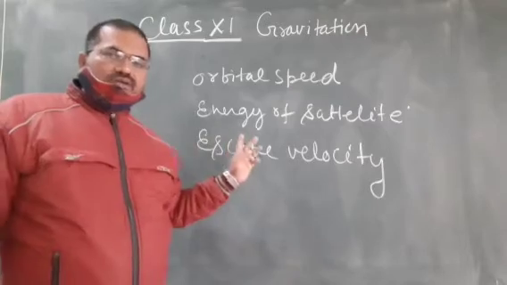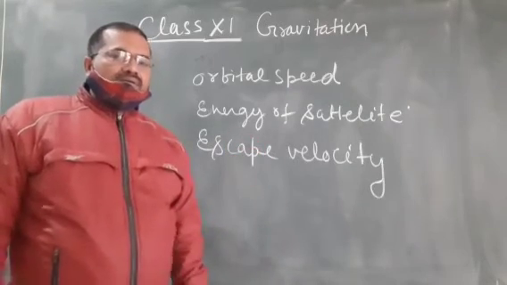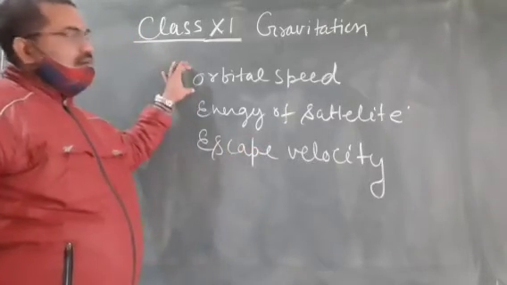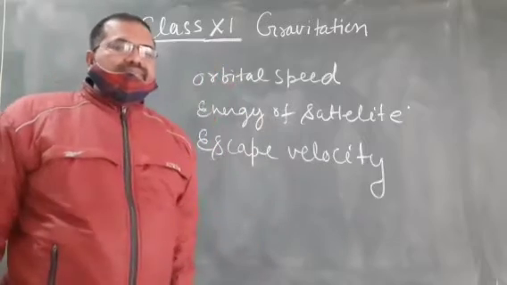This is the flow chart of today's lecture. So first of all, we start with orbital velocity.